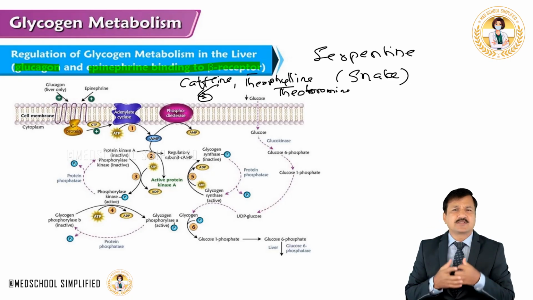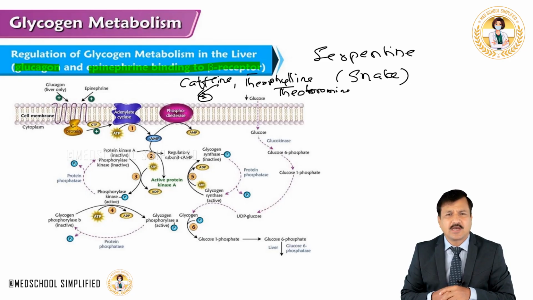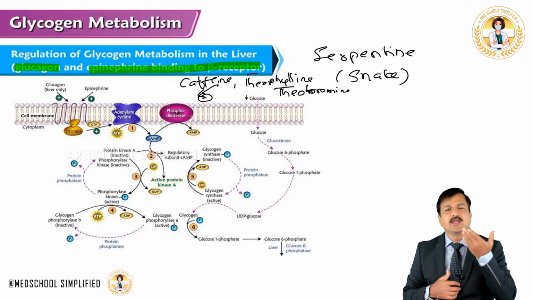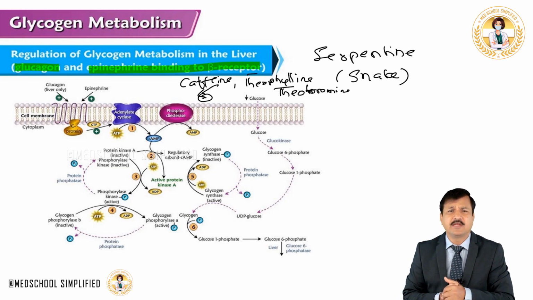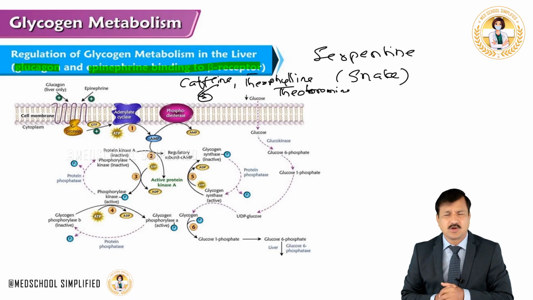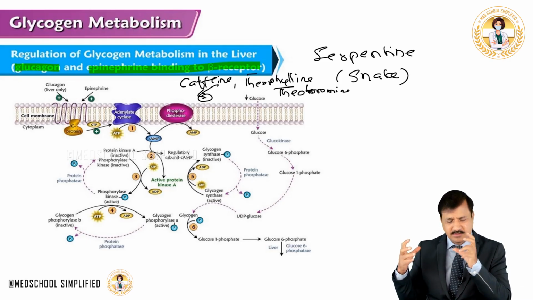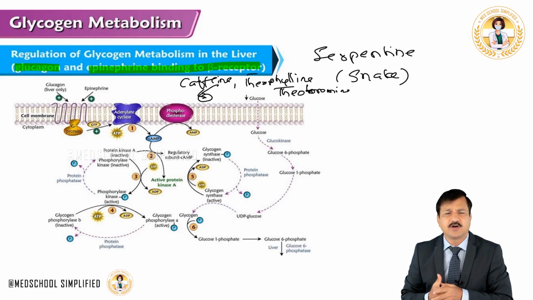So when cyclic AMP levels are more, glycogen degradation is going on at a higher rate, because higher cyclic AMP means higher activity of protein kinase A, that means higher degradation of glycogen and less glycogen synthesis. This is what happens when we drink tea, coffee or cocoa, right? Anything that has been added with cocoa. Because they have caffeine, theophylline, theobromine, they all will inhibit cyclic AMP phosphodiesterase, thereby increasing glycogen degradation.